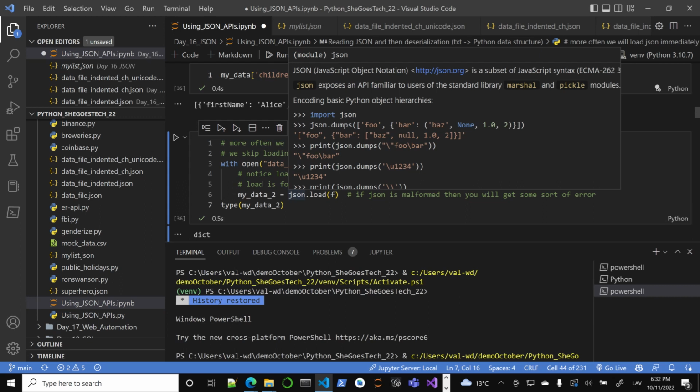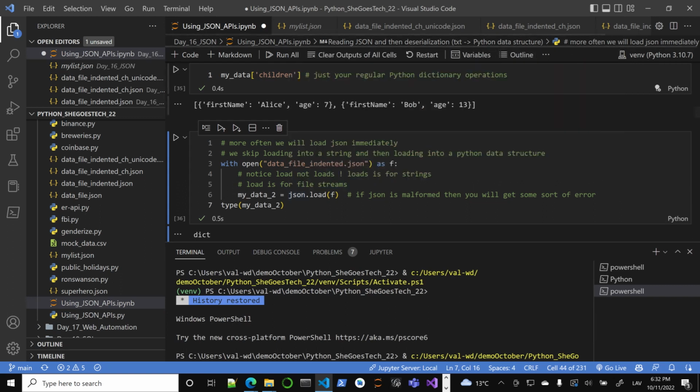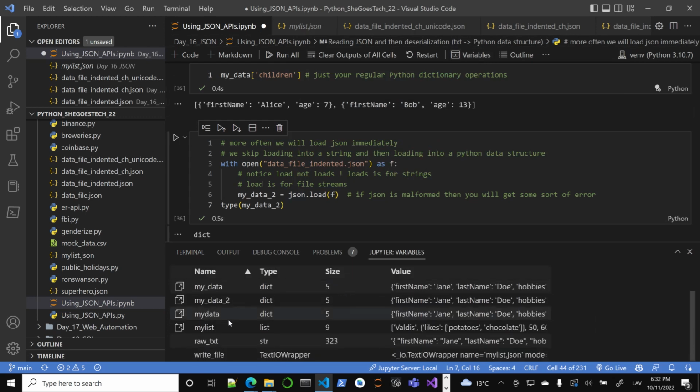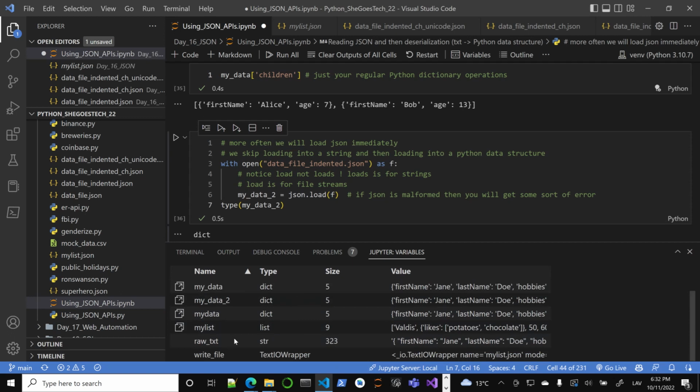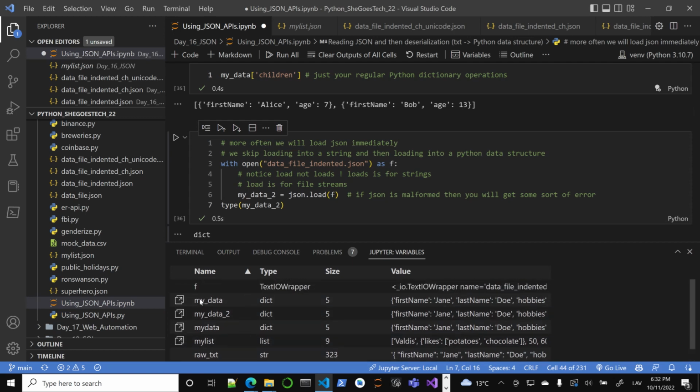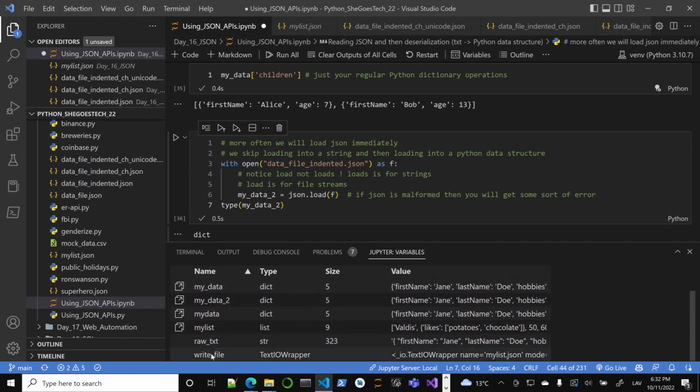Well, Python data actually underneath could be, let's say, variables. Look at all these variables: I have a dictionary, a list, raw text string, text wrapper, file wrapper. Some of these are actually closed, f is closed, and write file is also closed. You see my list, my raw text. Notice what we actually store: we are storing a string in our file, but when we load it, we have a dictionary structure, which of course has ways of accessing.